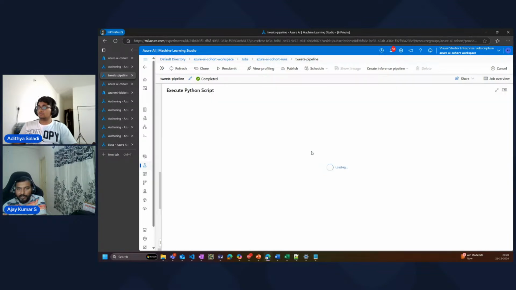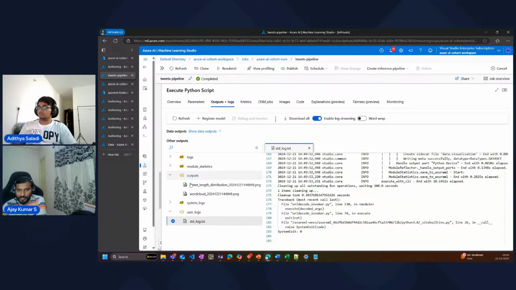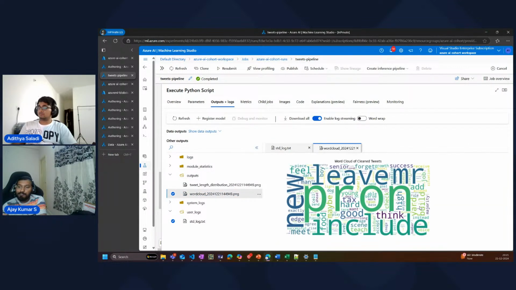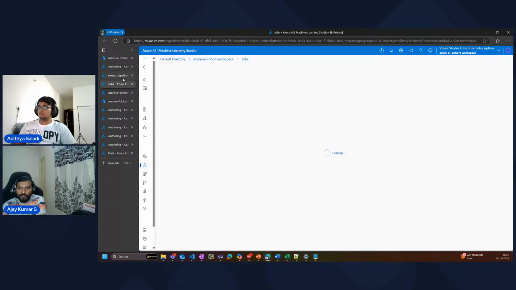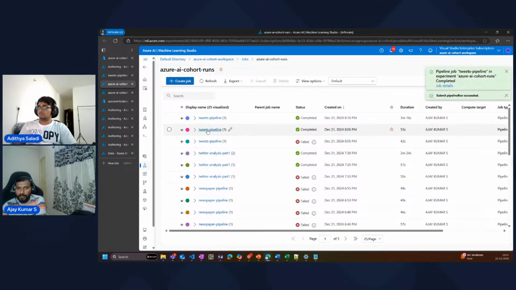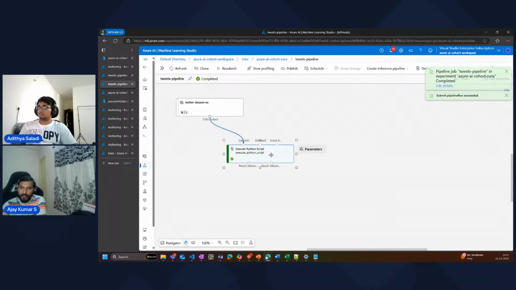Now finally, coming to the Python script, again this was successfully executed. If you go to the outputs, you should be able to see the word cloud. This time I think we should have much better data. If we compare this with the older runs, let me show you comparing both these. You should be able to see how this particular data has been fine-tuned much better compared to the older run.